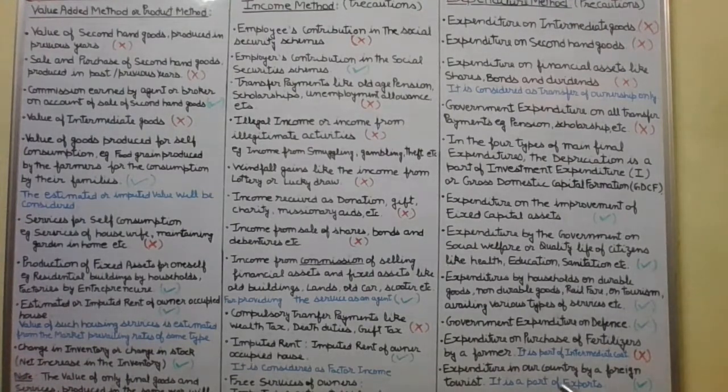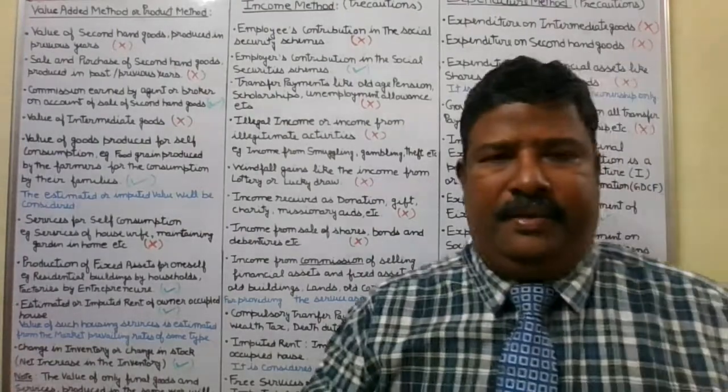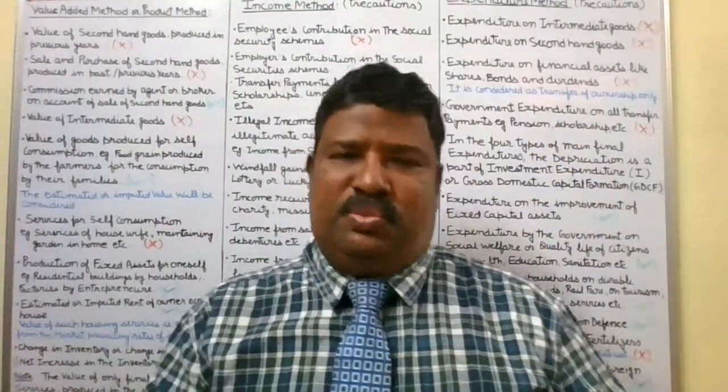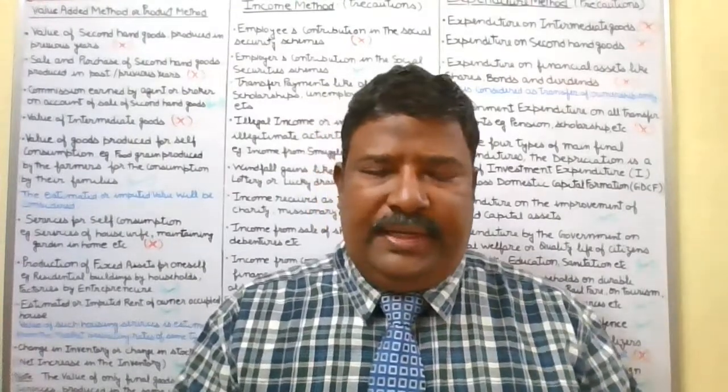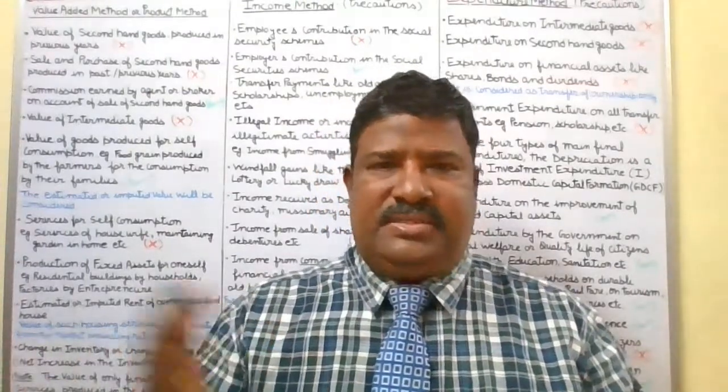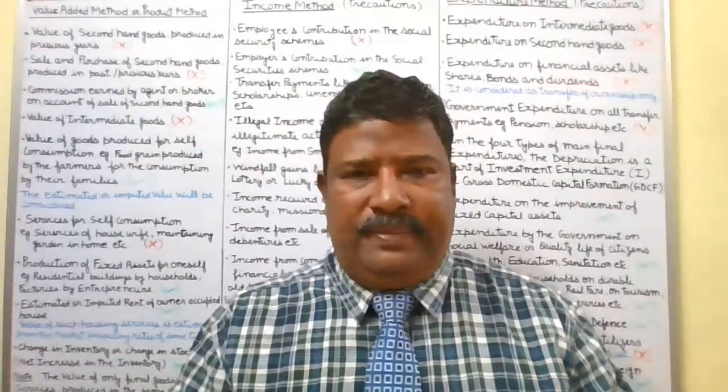Expenditure in our country by a foreign tourist is a part of export, that will be considered. So it is the green right sign. It means it will be included in the national income, and it is part of the net export. Many tourists come to India and they are foreigners, from the rest of the world.